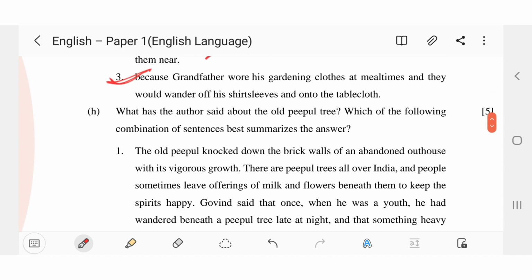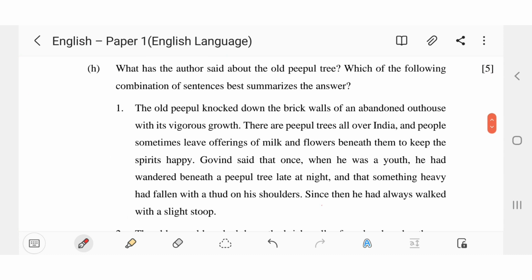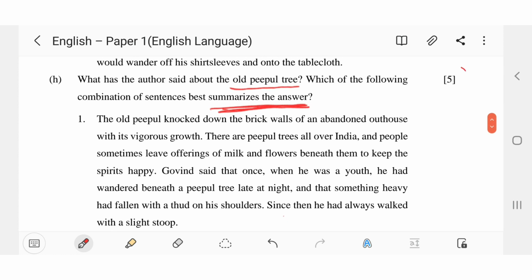Now, H question: what has the author said about the old peepal tree? Which of the following combination of sentences best summarizes the answer? Now, this question is very important because it is of 5 marks as you can see here. And if you by mistake choose the wrong answer, you will be losing 5 marks. From the 40 marks, you will be losing 5 marks. Means 1/8 of the marks you will be losing.